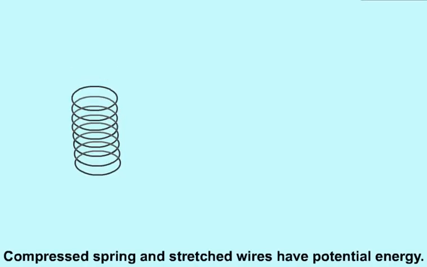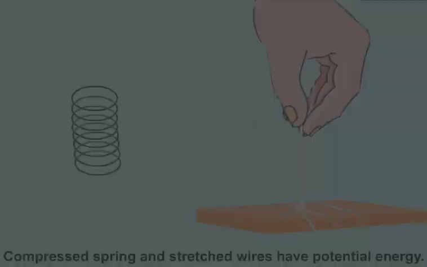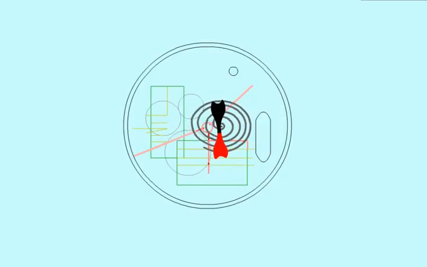Students, compressed springs and stretched wires have potential energy. A spring in a watch after winding possesses potential energy.